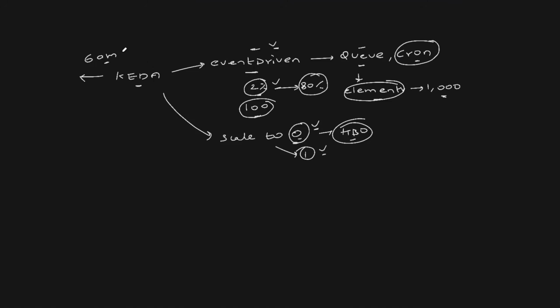In the morning, make the pod count 1. Every day, between 6 a.m. and 10 p.m. in the night, keep the pod count to 10. Rest of the times, keep the pod count to 2 only. So you can also use the cron or scheduling with KEDA.